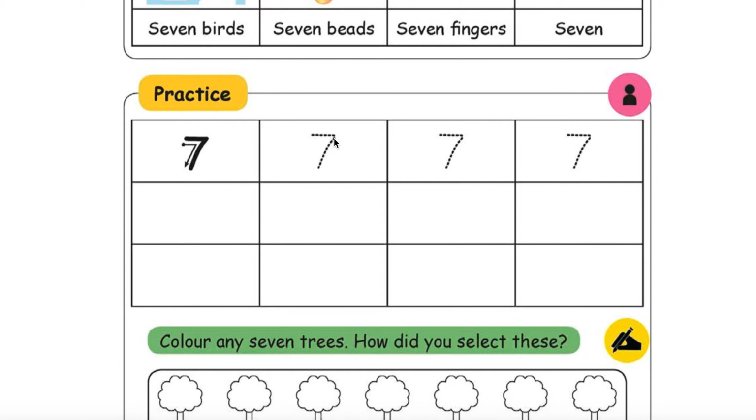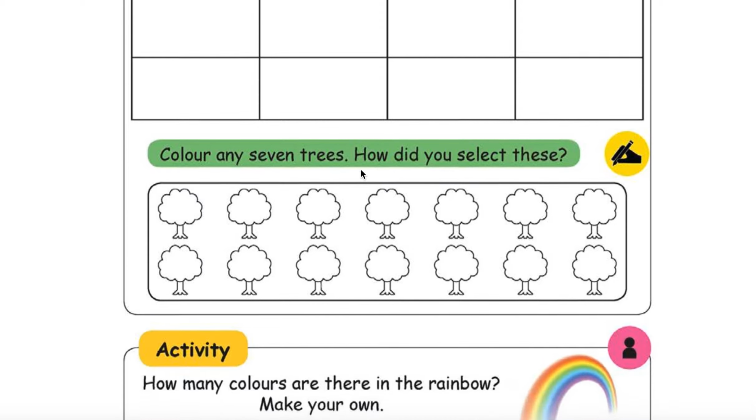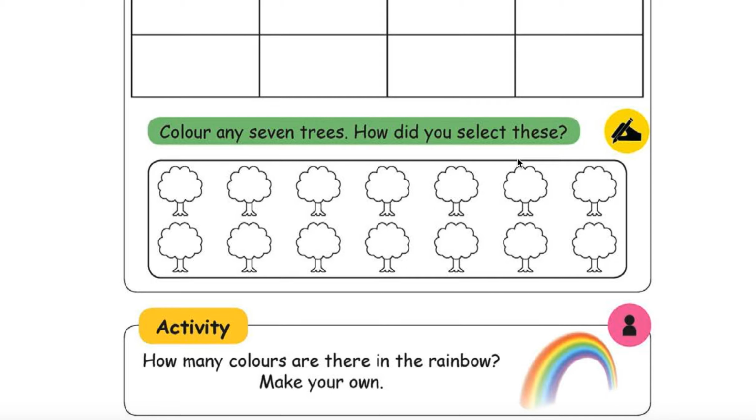You have to go like this and like this. Color any 7 trees. How did you select these? 1, 2, 3, 4, 5, 6, 7. In total there are 14 trees here. Select any 7. Okay. Tell that guy any reason.